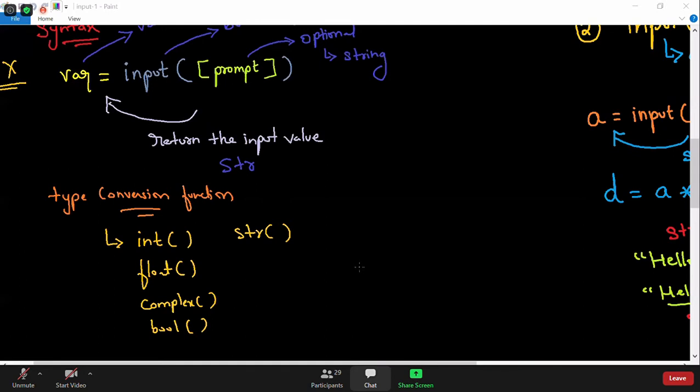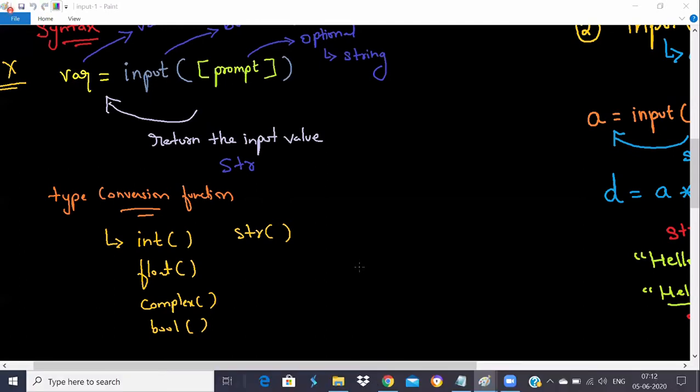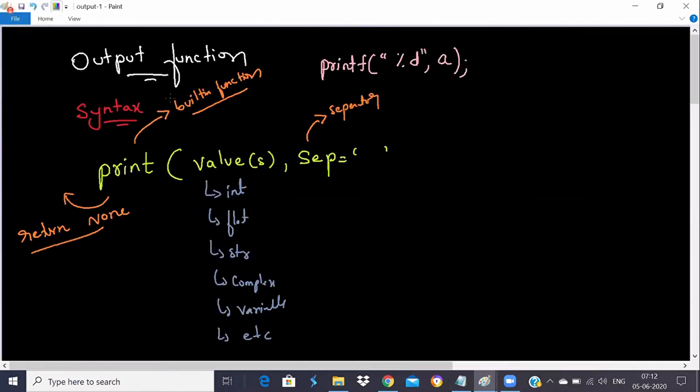Okay, and we'll see some examples so that you'll get more clarity. No worry, we have hundreds and hundreds of examples to do, so your input function will get clear. And anytime if you get a doubt, please let me know. I will revise once again at that time. Then we started discussing the output function.